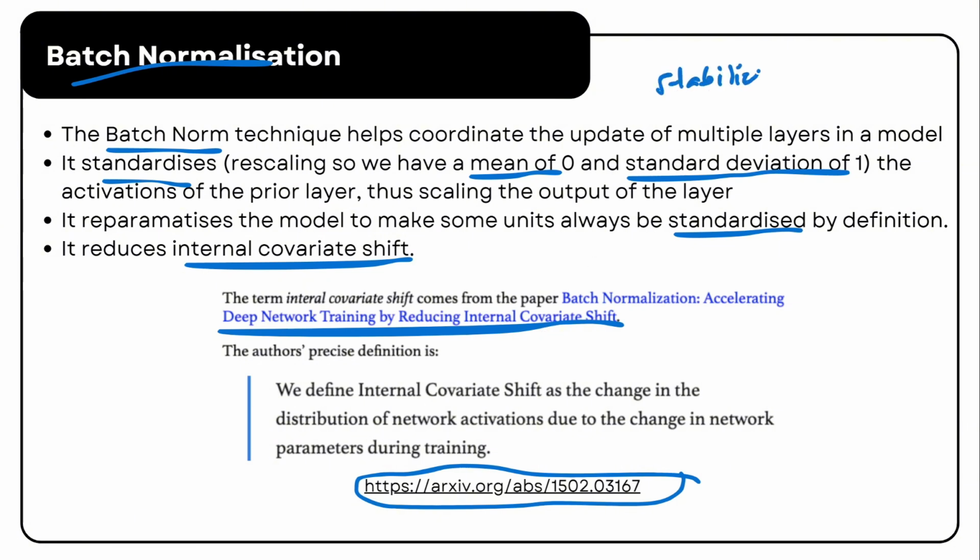It helps stabilize training by standardizing activations. So, batch normalization helps stabilize training by standardizing activations and reducing internal covariate shift. Well, that's the takeaway here.